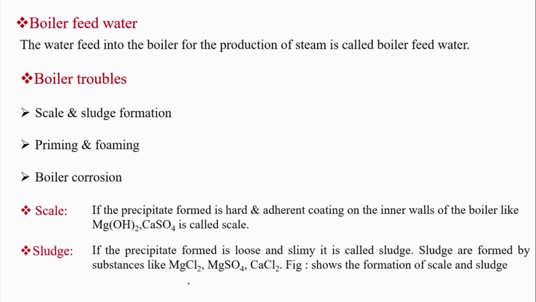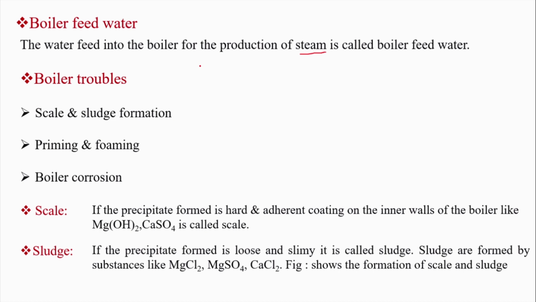So the first application is use of water in the boiler. Water used in a boiler for the production of steam is called as boiler feed water. So normally if you consider the thermal power station and nuclear reactor, the fuel used in a thermal power station is coal, and the fuel used in a nuclear power station is uranium.